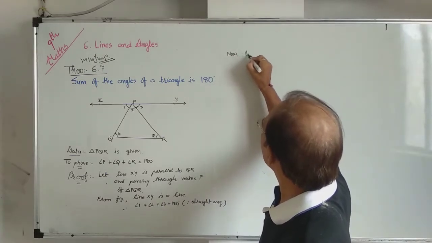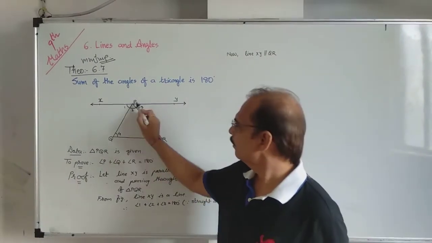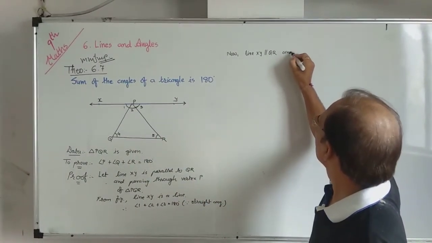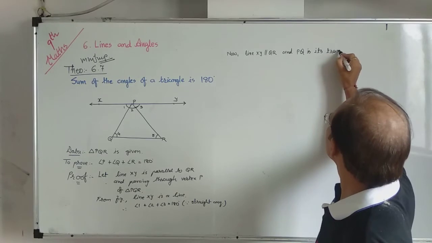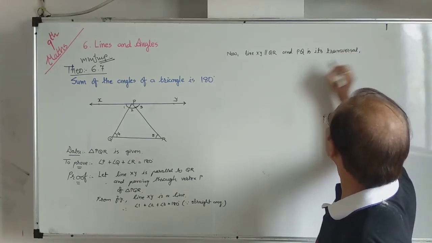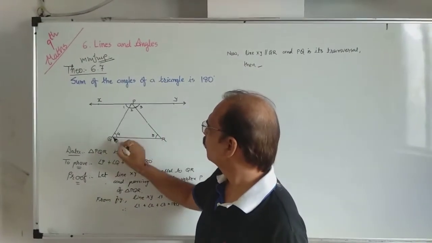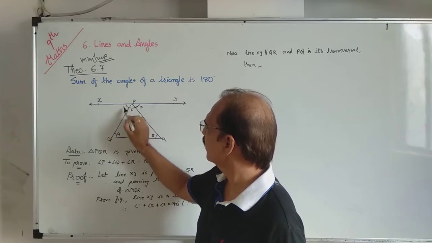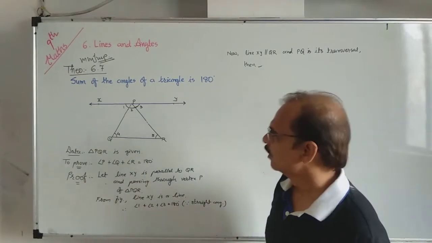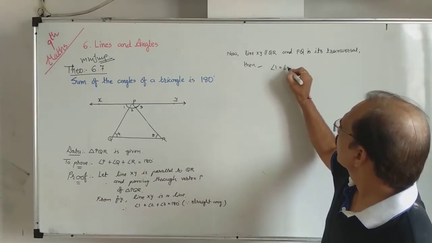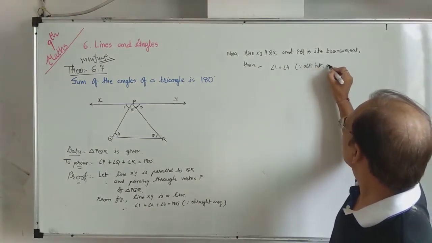If PQ is its transversal, then it forms XPQ and PQR, or in our language angle 1 and angle 4, forming a Z. Z means alternate interior angles. So angle 1 equals angle 4, reason: alternate interior angles.